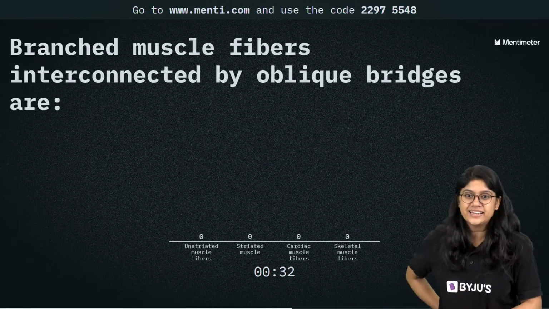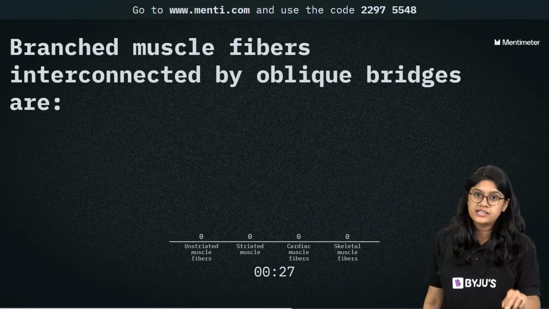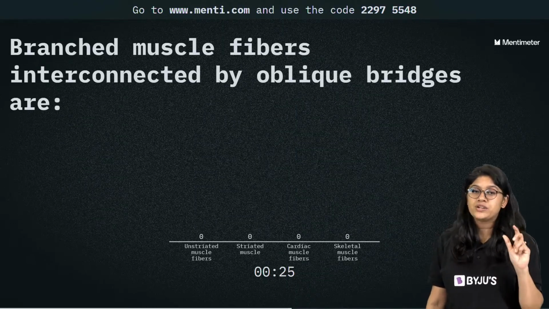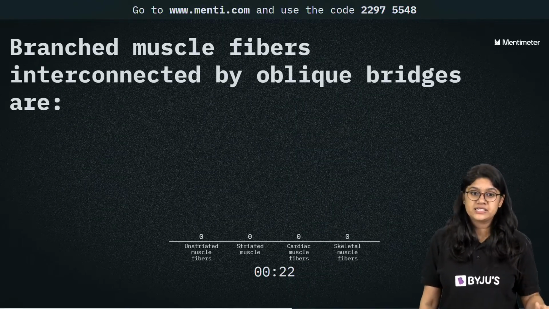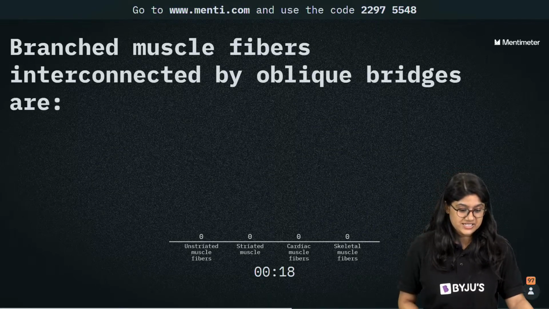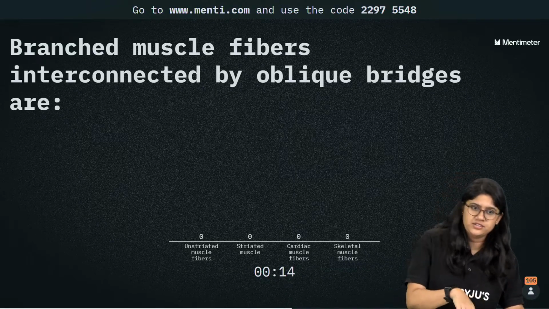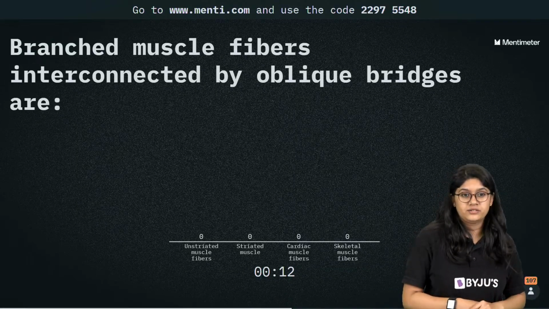Think about it, everyone. Branched muscle fiber. The hint is there in the question itself. What is branched? Branched muscle fibers interconnected by these oblique bridges are which one?